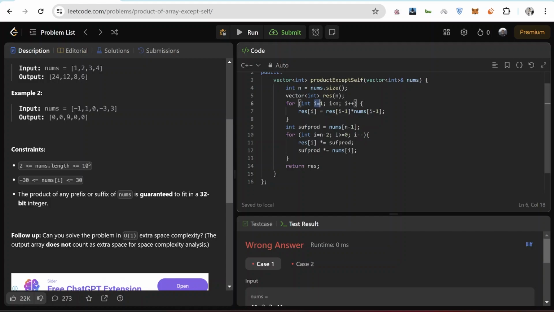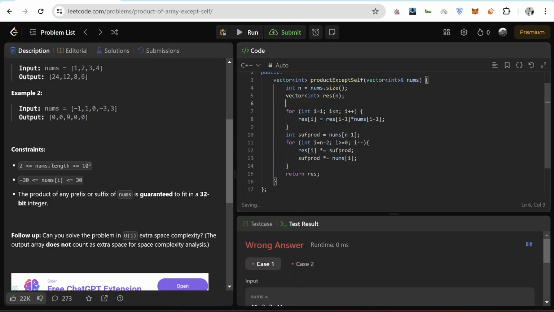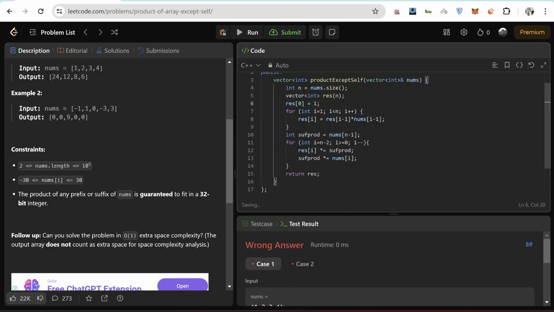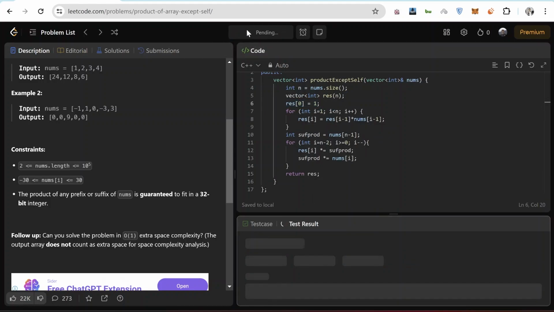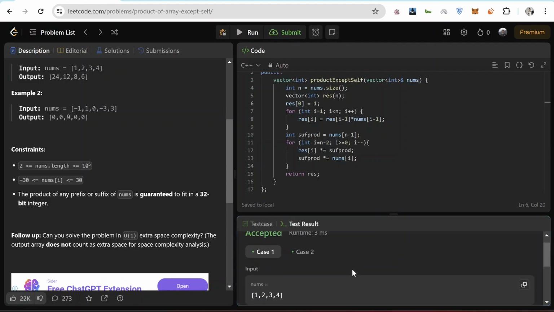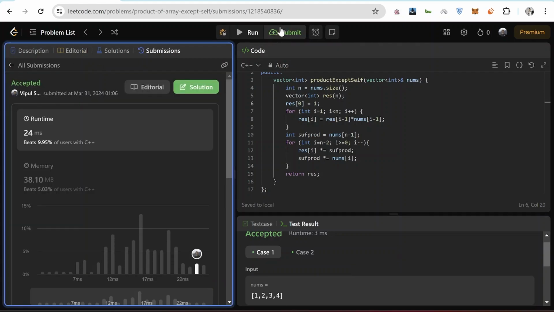Oh, so in the prefix, I'm not storing the 0th digit. So at the 0th place, let's make it 1. Or what we can do is similar to what we were doing previously, we can just make this 1 fully before we calculate this. But I think that would be faster in this case. So let's try now. Okay, so now it worked, both the cases. Let's try submitting. So this worked as well.